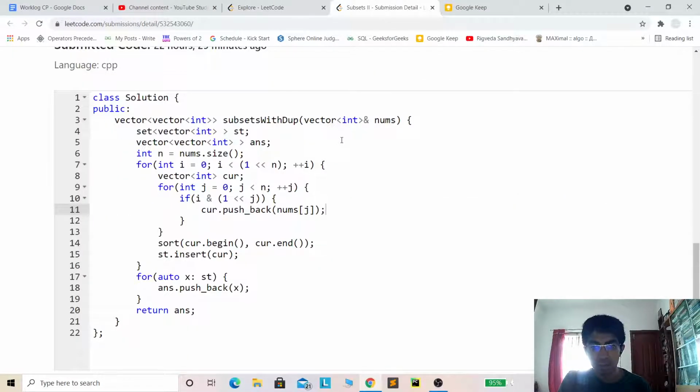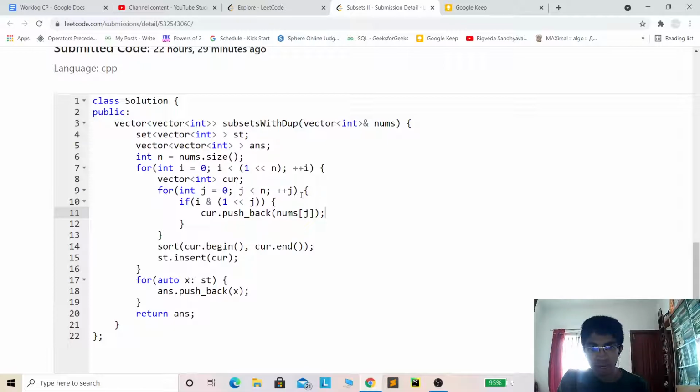The basic idea in both solutions is to generate all possible subsets, and only the way differs, whether we are doing it with recursion or without recursion. So in the iterative version, we know for an array of size n there are 2 power n subsets, right? Hence I am just iterating from 0 to 2 power n minus 1, and over here i contains n bits.